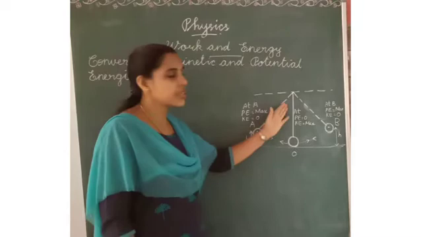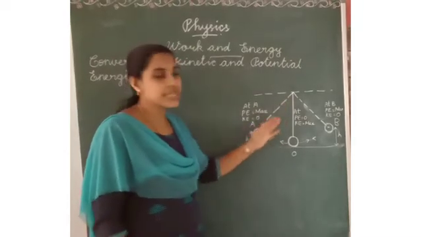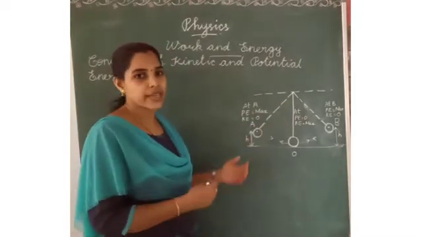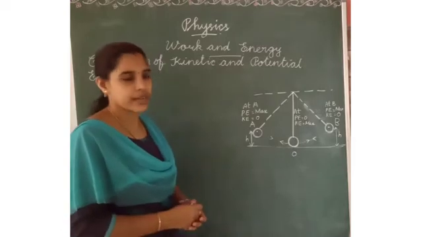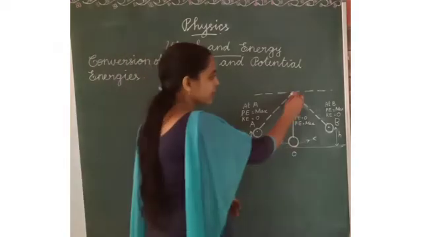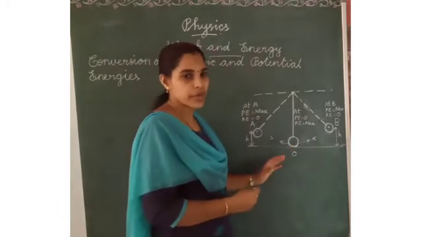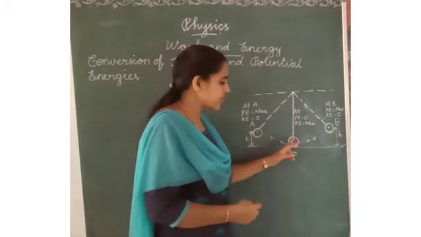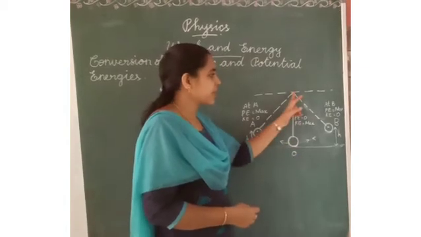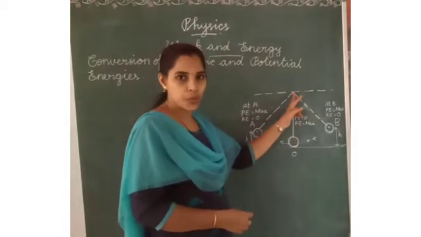Yes, we can see the first example. In the simple pendulum, how will we find the kinetic energy and potential energy? Listen, we have to tie a bob. This is the iron bob. It has weight, and it is fixed with a rope.